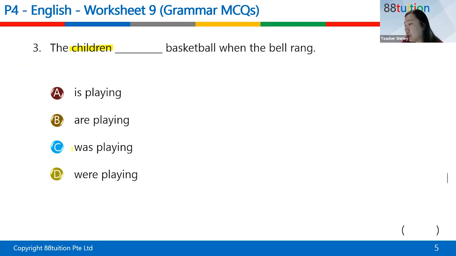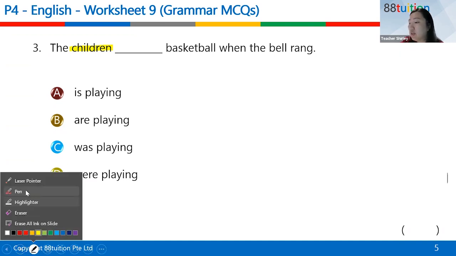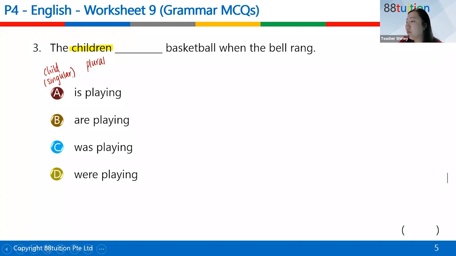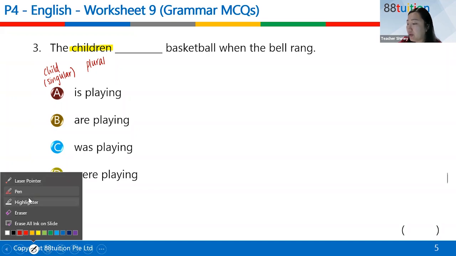Children is considered singular or plural? Plural. Because singular is child. Very good. So children is considered plural. So the children what basketball when the bell rang.